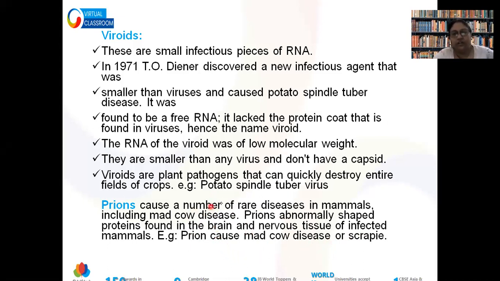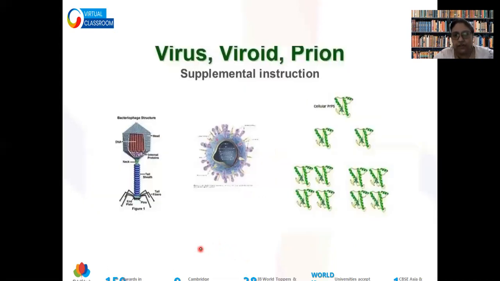Work is going on. During the COVID period in California there was another very rare disease. Scientists are doubtful that this is also caused by prions. So this is a brief outline where you can compare the virus, viroid, and prions.